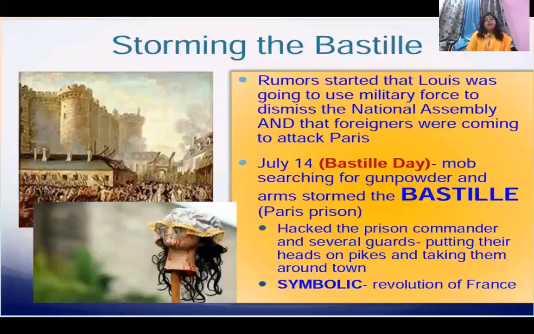So it was very important for me to introduce this storming of Bastille along with the topic which we are going to discuss in detail. Now this Bastille was attacked by the people of France, and the fragments, the pieces, the broken stones of the Bastille were taken back by the people of France. They kept it as a souvenir. Souvenir means something which can be kept as a memory.